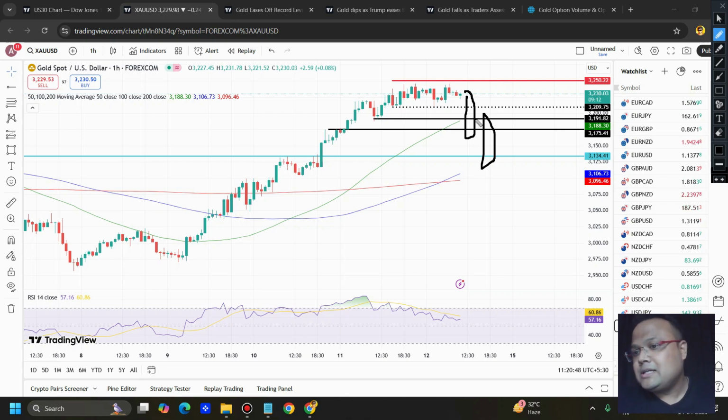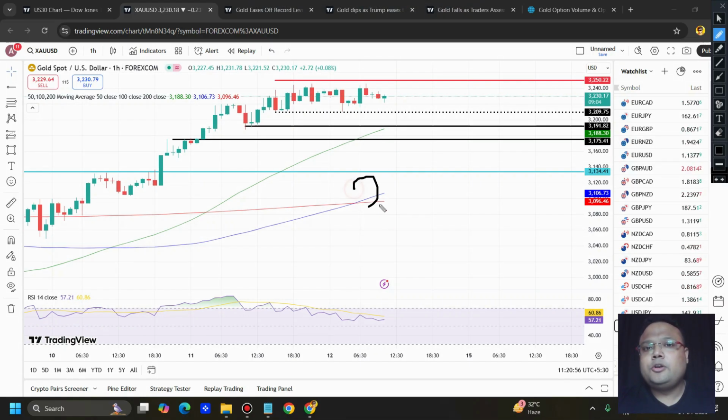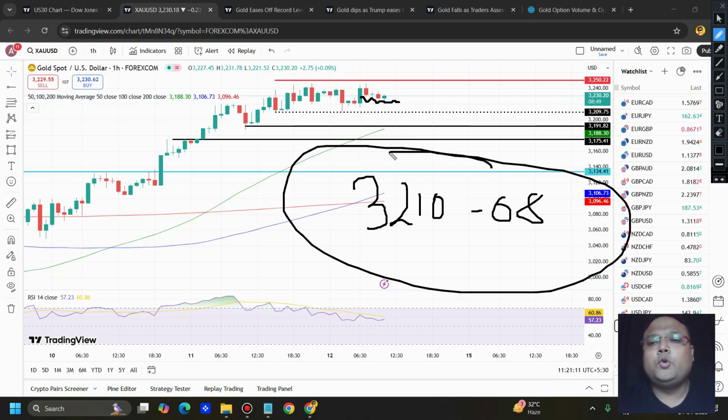So whatever we are about to discuss, those are from the consolidation perspective. The first level where we can look for a buy is around 3210, 3208. If the market stays like this, for example, you can see that the market is low volatile. Before the US session, we can expect the market to remain like this. If the market comes down, you can look for support around the 3210, 3208 area. It can be 3211 also, because this is a support zone for the market.